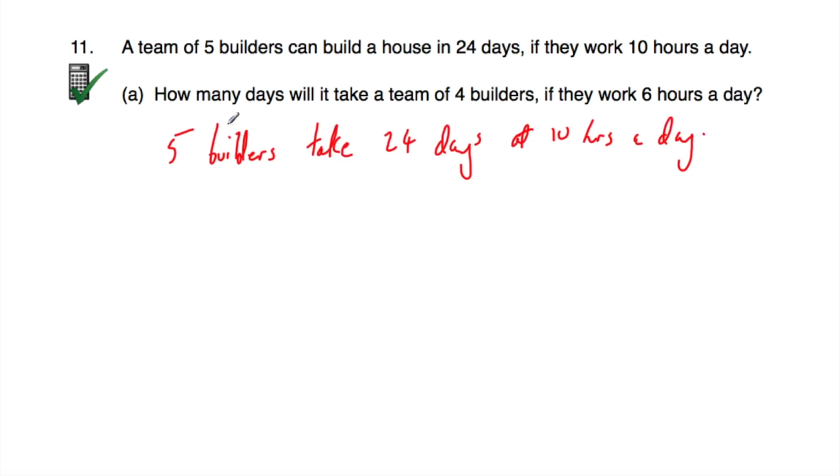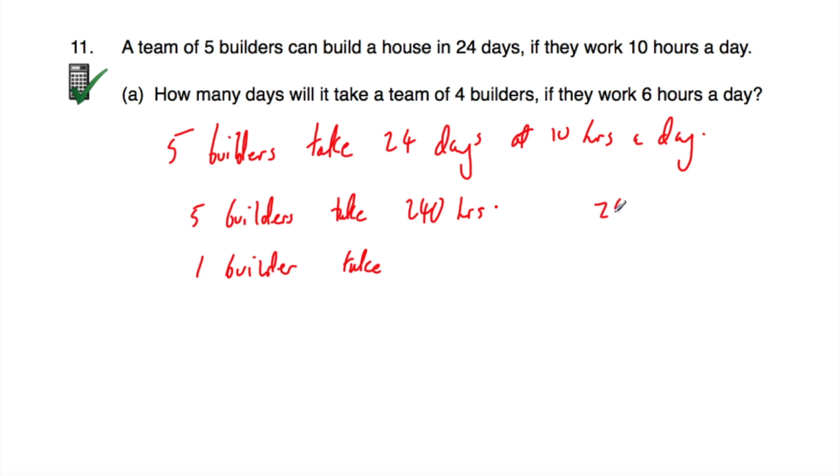Okay, so we've just written down what we've been told. It takes 5 builders 24 days at 10-hour days. Now I'm actually going to work out how many hours that would be. So if it's 24 days with 10 hours a day, that would be 240 hours. So 5 builders take 240 hours. Now I'm going to times that by 5 and see how long it would take one builder. If there's just one builder, it would take 5 times longer. So 240 multiplied by 5 is equal to 1,200. So it would take 1,200 hours if there was just one builder rather than 5 builders.